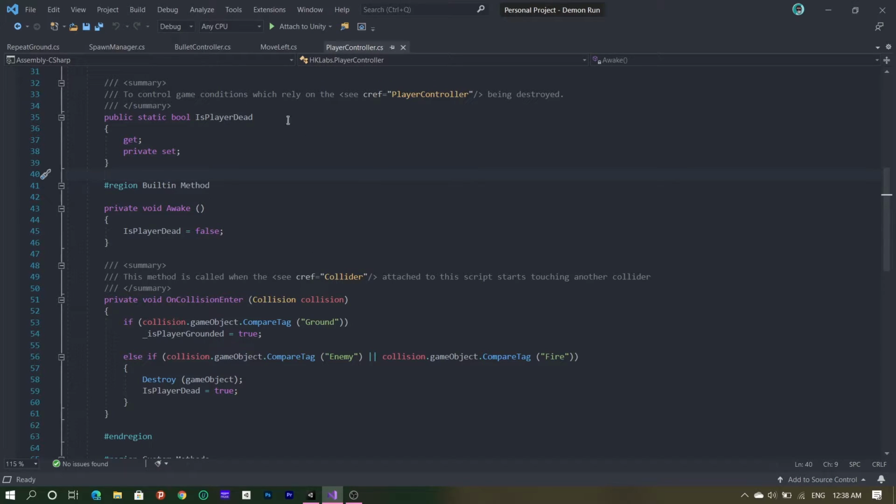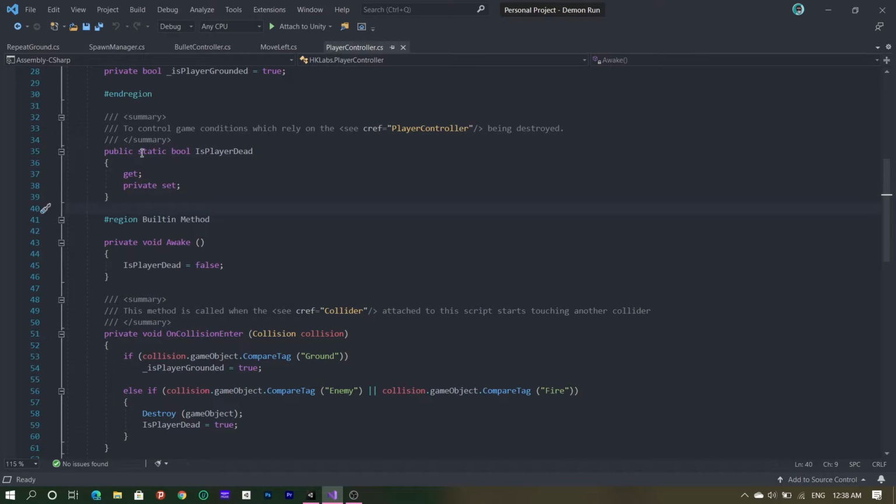Now what this does is, let's take a look at this. It's called public static bool is player dead. That's to make sure, okay, this controls the game conditions which rely on the player controller being destroyed. That means there are certain aspects of the game which I want to happen when the player is dead. And this is what we use to check that. But those aspects are not necessarily stored in this class. They're stored in other classes.